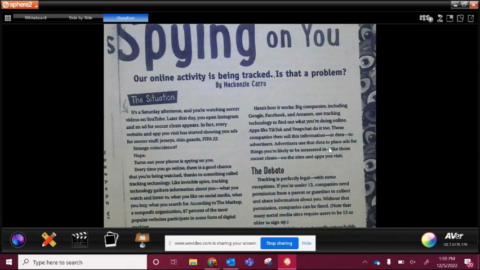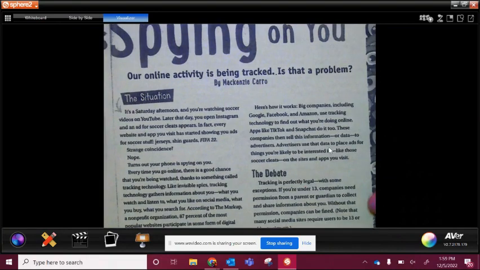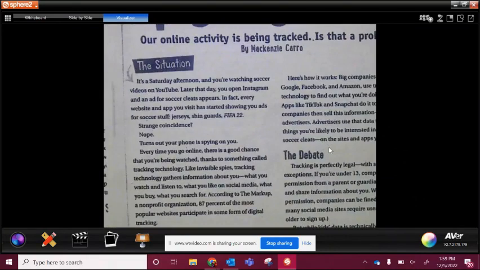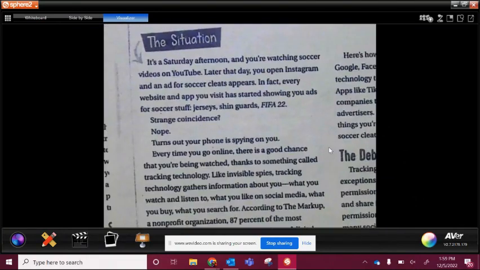You do not have access to this in Schoology, so I'm just going to read this. I just want you to follow along. Okay. All right. So I'm going to underline a couple of things on here because I think it's important just to see it. So, our online activity is being tracked. Is that a problem? All right.